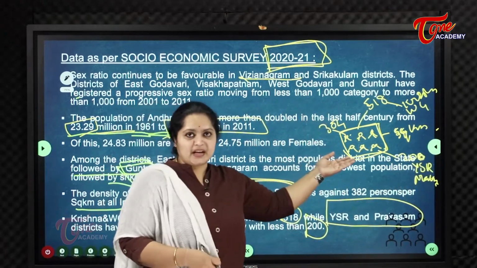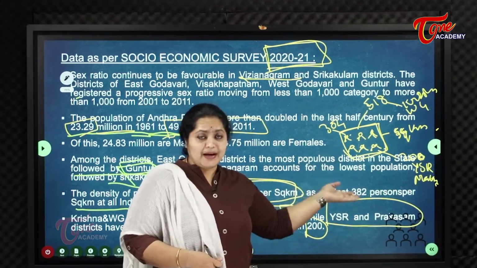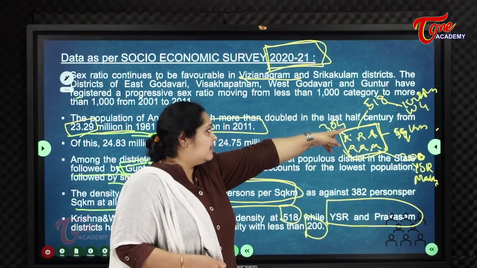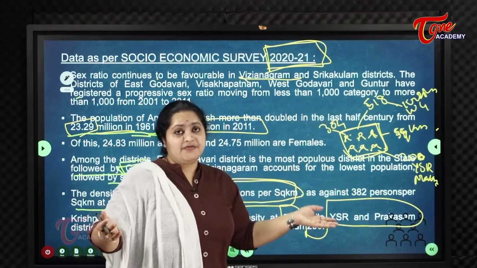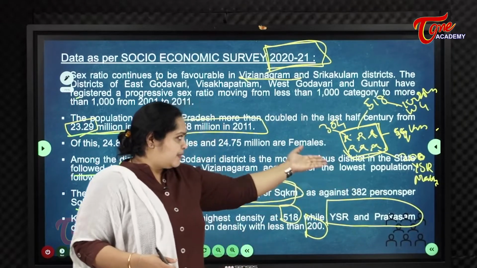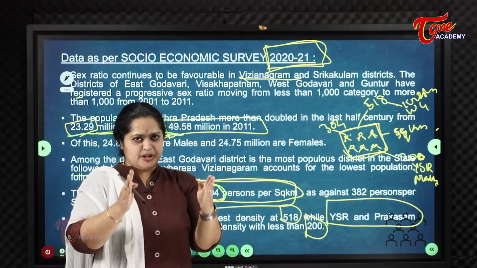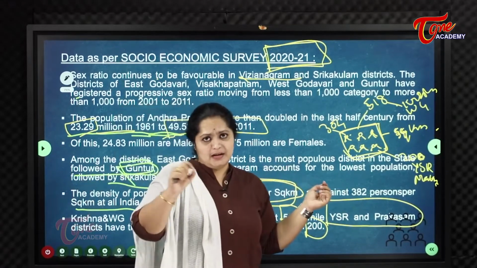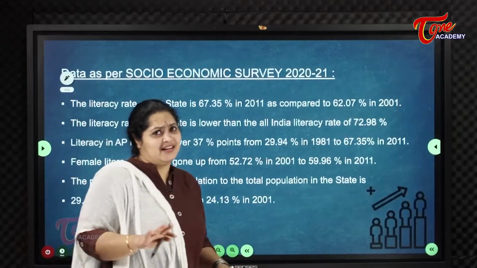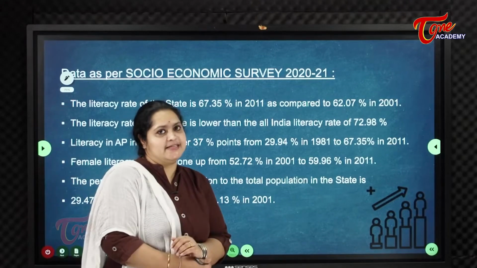In a given square kilometer, there are less than 200 people in YSR Kadapa and Prakasam districts. When coming back to Krishna and West Godavari, there are nearly 518 people. So that is the scenario. The districts with the lowest population density are Kadapa and Prakasam. Ante ativrushti, anavrushti laga. So coming to literacy rate again.